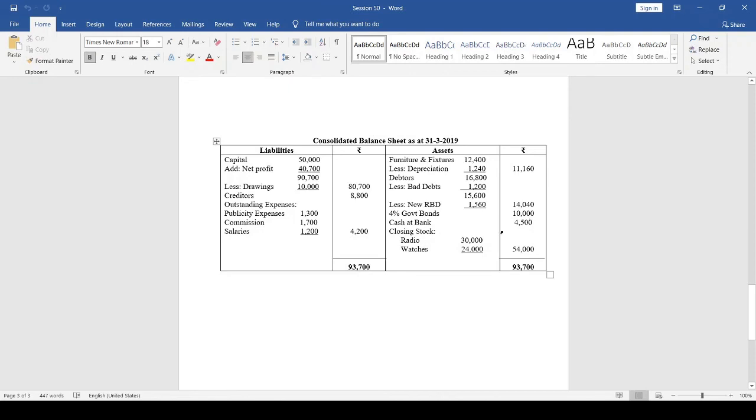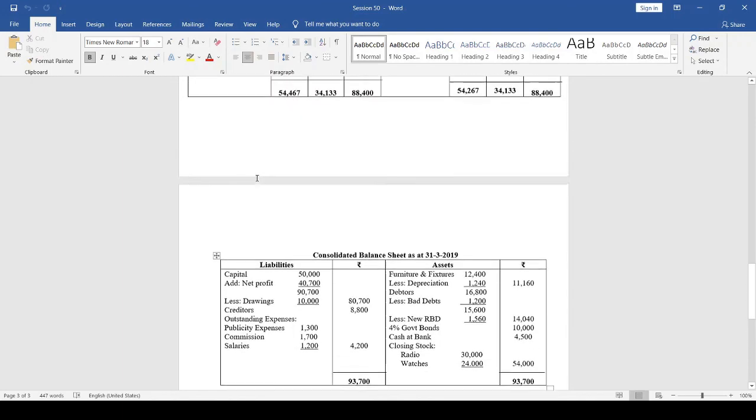Cash at bank 4,500. Next, closing stock of radio department 30,000, watches department 24,000, total 54,000. Now the liability side, capital. In the trial balance they have given capital 50,000.